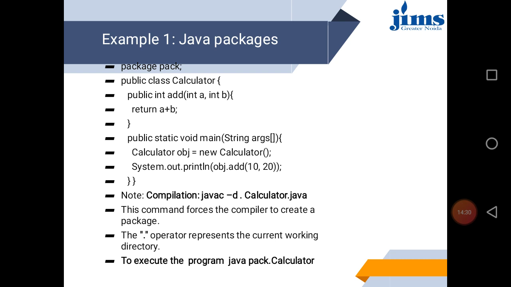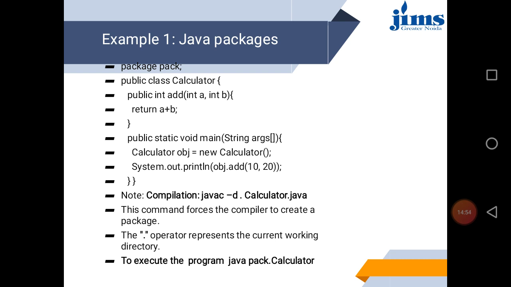So in this program you are creating one class in which there are two methods, and both methods you are keeping in one package. So how do we save this? We save this file with the class name, that is Calculator.java. And how do we compile it?